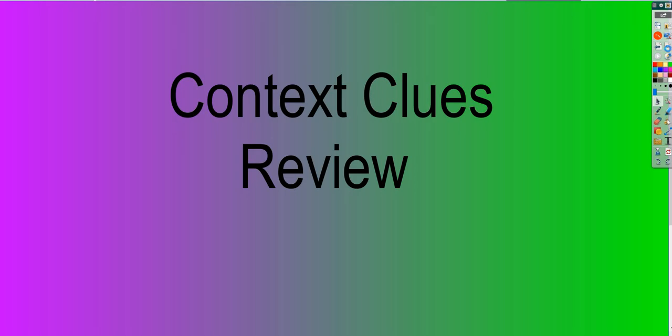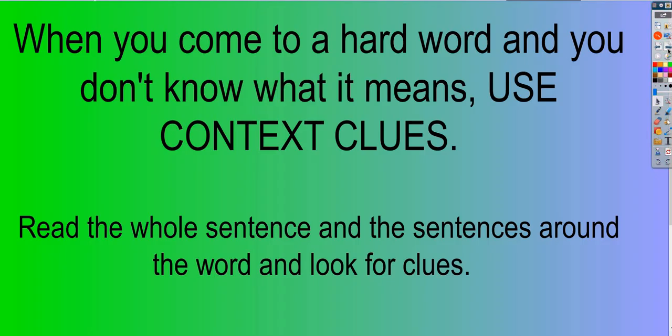But let's look at some of the pages from the story, because when we have context clues, it's when there's a hard word and maybe we don't know what it means. We maybe can sound it out and read it, but we don't know what it means. So we have to read all the sentences around it and look for clues that will tell us what the word is. Do you remember doing that last week?